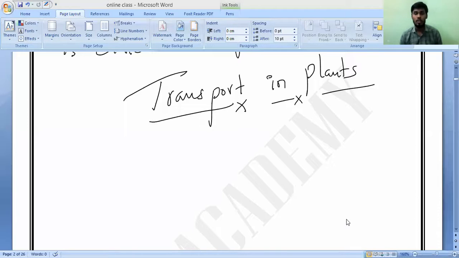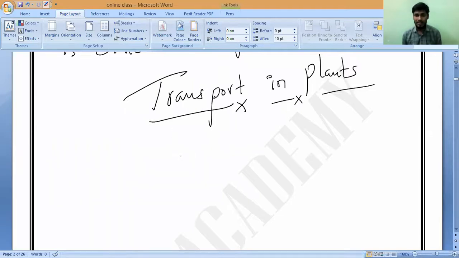Also, as we know, due to the branching shape of a plant, each plant has so many branches. Is it yes or no? So all the cells of the plant can get oxygen for respiration and carbon dioxide for the process of photosynthesis directly from the air by diffusion. By which process? Diffusion.